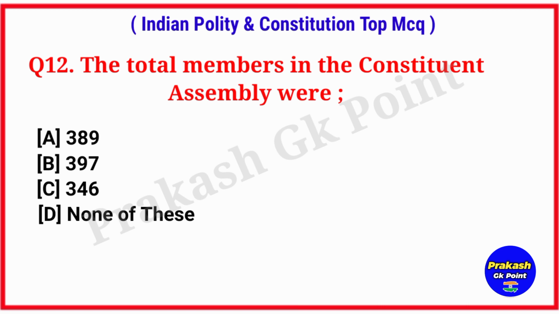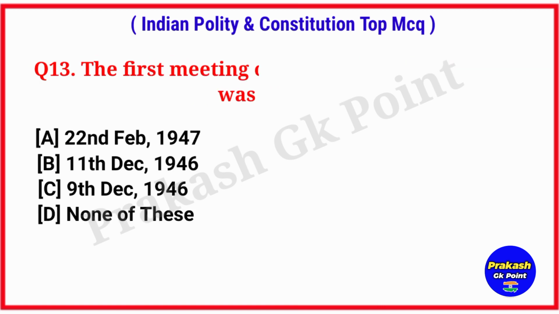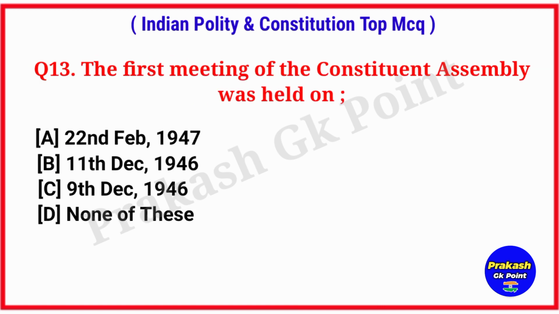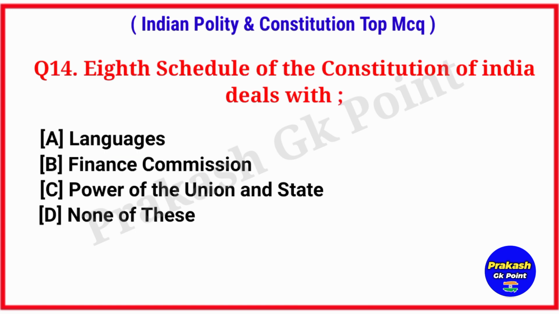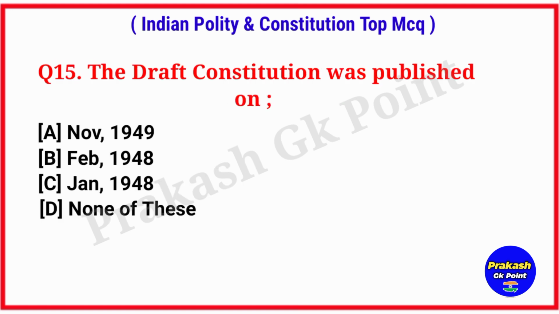The total members in the Constituent Assembly were. Answer: option A, 389. The first meeting of the Constituent Assembly was held on. Answer: option C, 9th December 1946. 8th schedule of the Constitution of India deals with. Answer: option A, language. The draft constitution was published on. Answer: option C, January 1948.